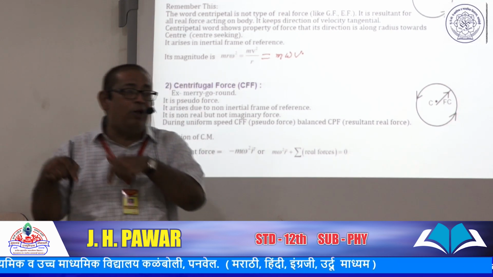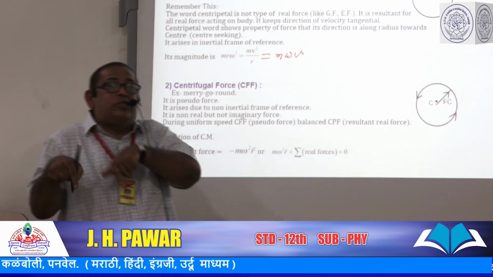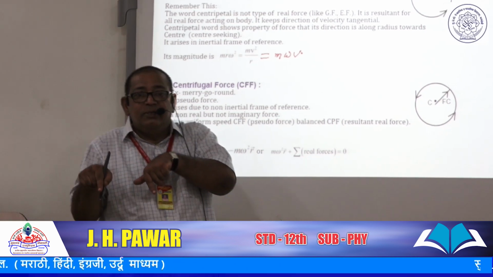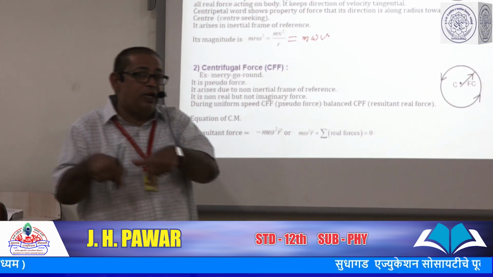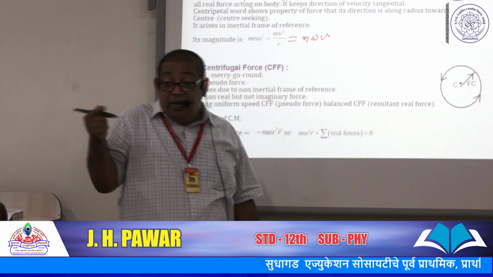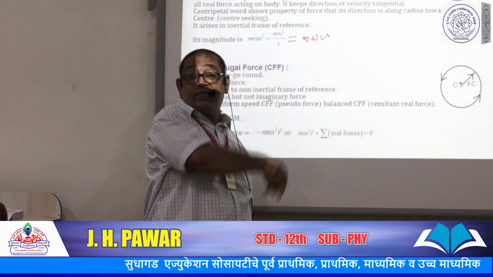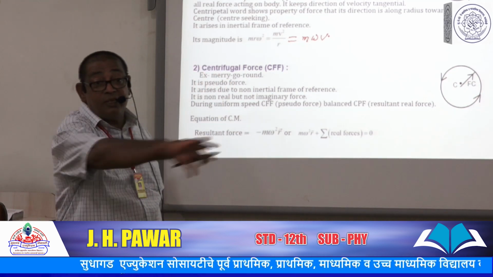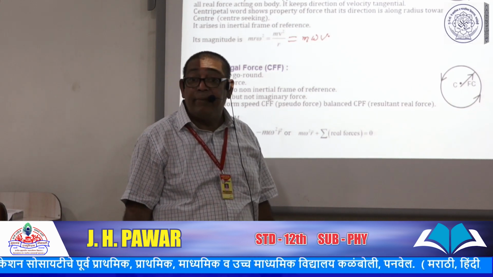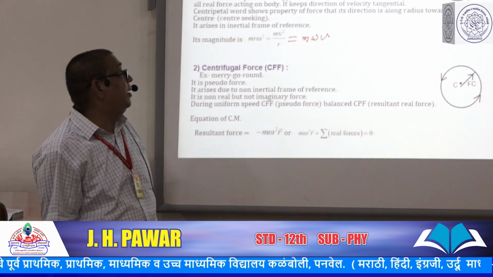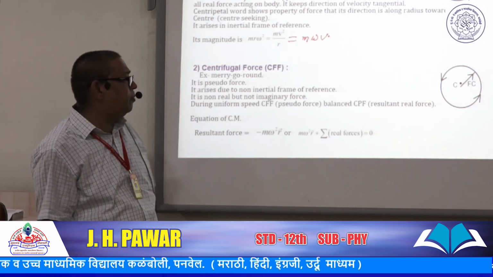Electron revolving around the nucleus: here the electrostatic force of attraction between electron and nucleus. Means in the nucleus protons are there, positively charged. Then this electrostatic force is a real force which provides the centripetal force. When a car takes a turn along a curve, the centripetal force is provided by the force of friction between tires and road. And you can give so many examples of centripetal force.